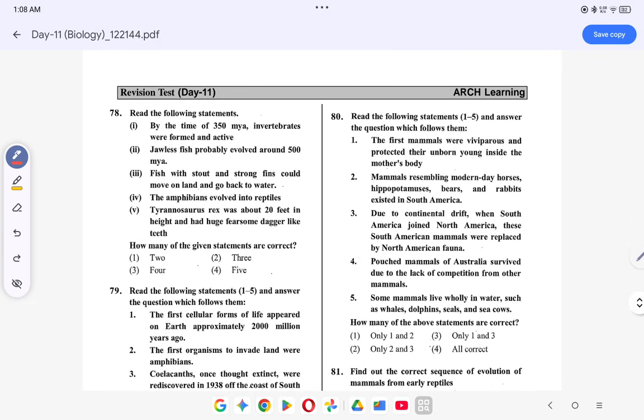By the time 500 million years ago, invertebrates were formed and active. Jawless fish probably evolved around 350 million years, not 500. So both of them are wrong. Fishes with stout and strong fins could move on land and go back to water. This is correct. Amphibians evolved into reptiles. This is correct. Tyrannosaurus rex was 20 feet in height and huge, with fearsome dagger-like teeth. This is correct. So how many of the statements are correct? 3.